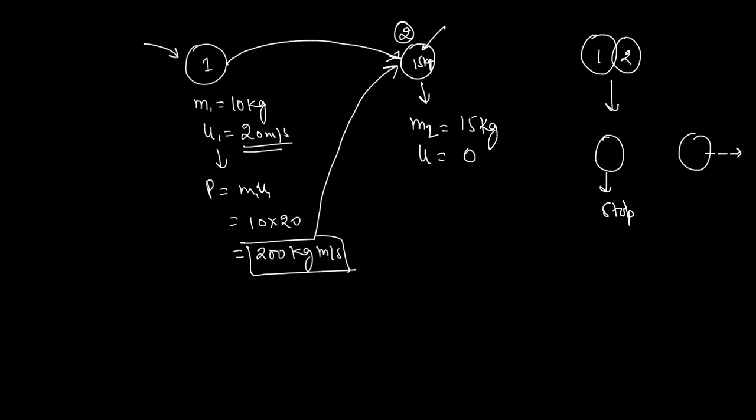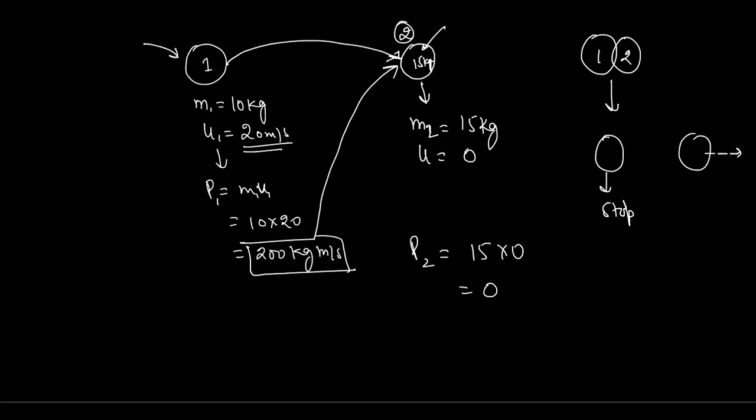So let's check. When this object hits this one, it has transferred its momentum to this B object. The initial momentum of m2, p2, is 15 into 0, so that will be 0.